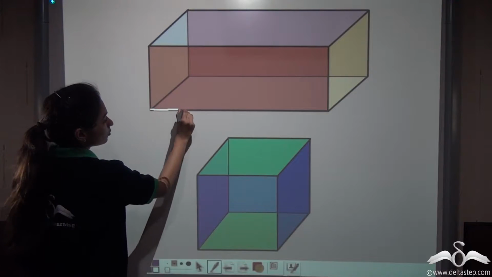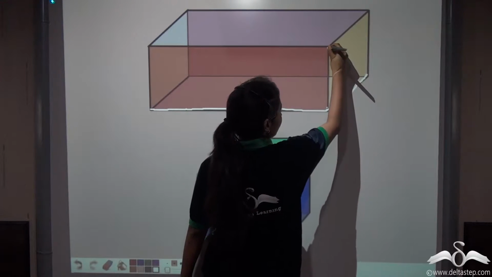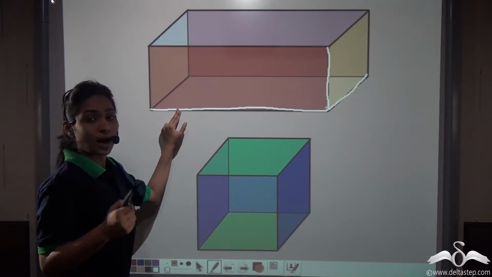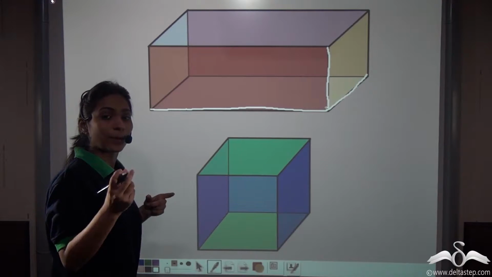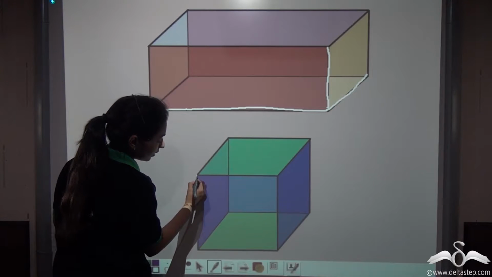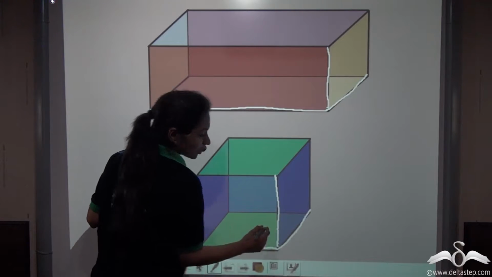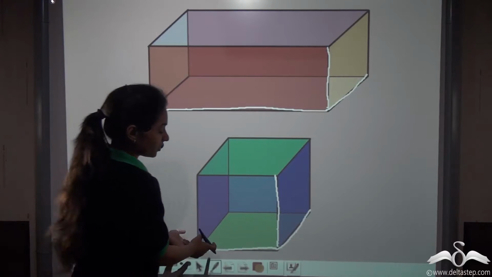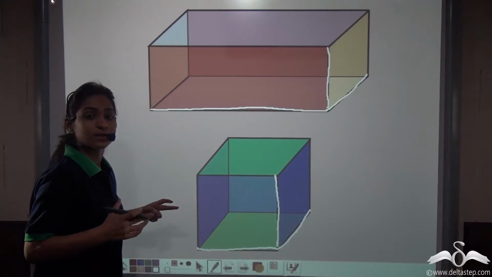You can see that this cuboid is having a length, breadth and height. But it is not necessary that all the three will be the same. It has a particular length, a particular breadth and a particular height. But in case of a cube, you can see that its length, breadth and height are actually the same dimensions, because the length of its side, the breadth of its side and the height of its side will always be the same.